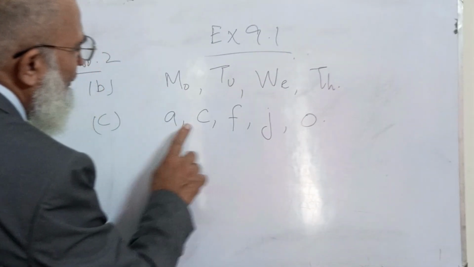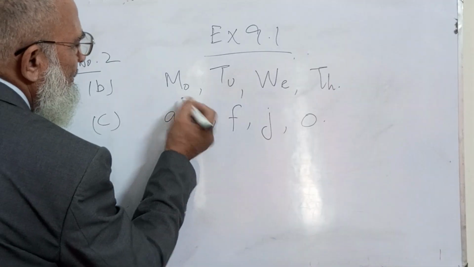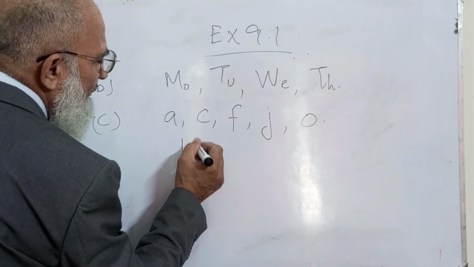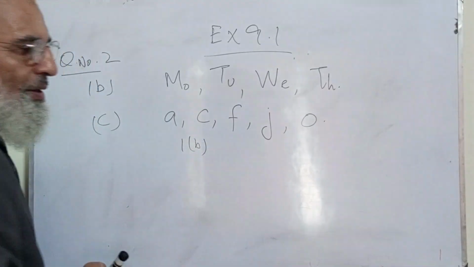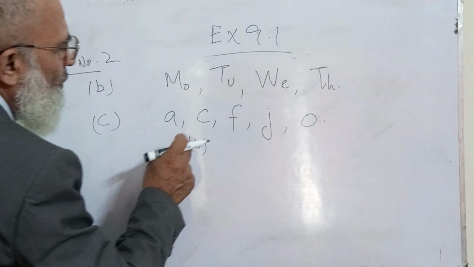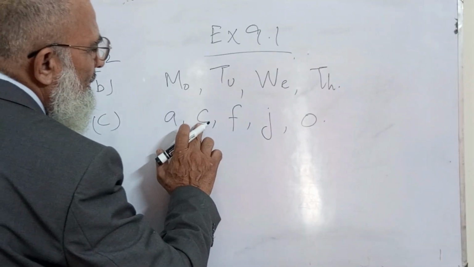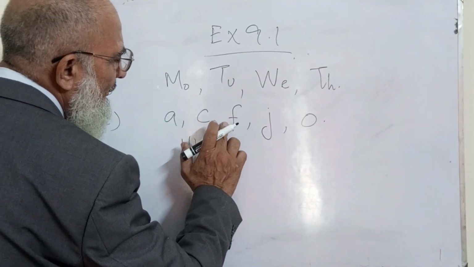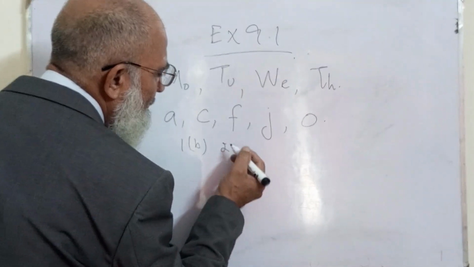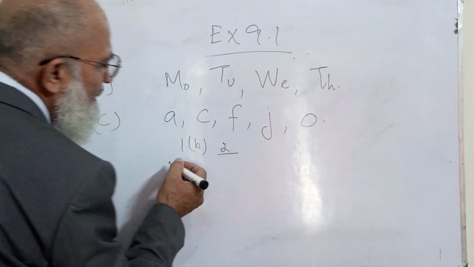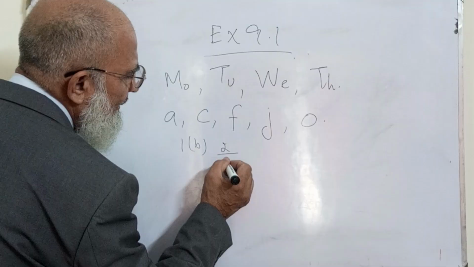So you see that one letter is missing over here. One letter. Now that letter is B. After that, C, D, and E. Two letters are missing. What are these two letters? D and E.